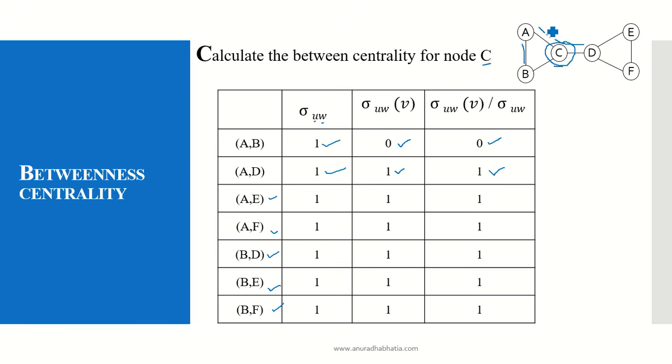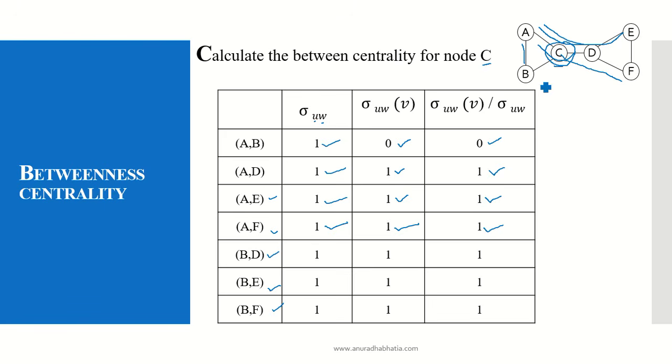A to E. Yes, I can travel A, C, D and E. There is a shortest path and C comes into picture. So 1 and 1, the answer is 1. Similarly, A to F: A, C, D and F. There is a shortest path existing and I have to travel through the node C over here. So I get the answer as 1. So this is the final answer, 1.